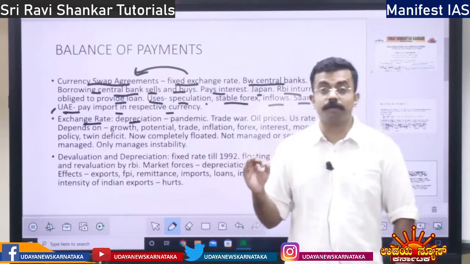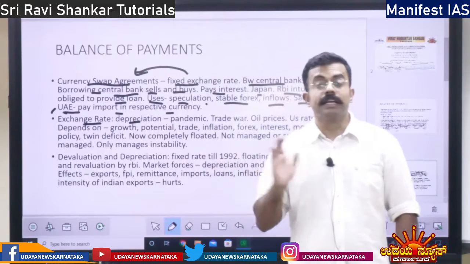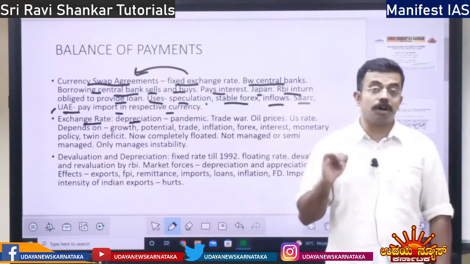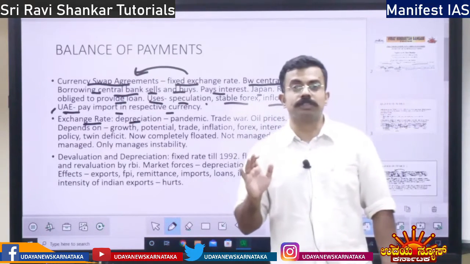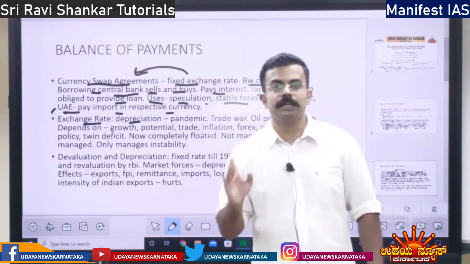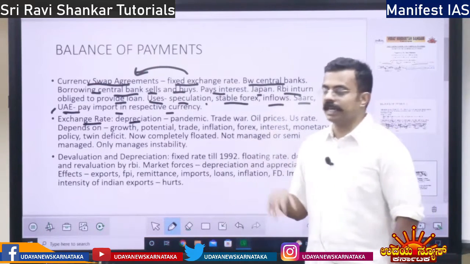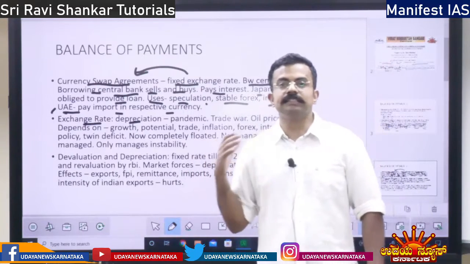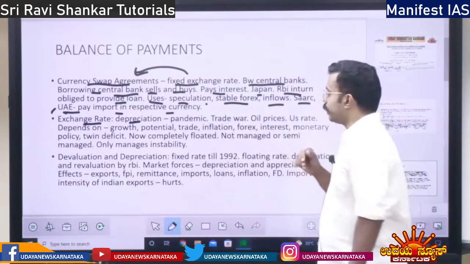If the RBI, the central government, does it, it is devalued. But if the currency gets less value based on market forces, on the supply and demand principle, then it is called depreciation. Market force is depreciation; government action is devaluation. This is the difference, right?